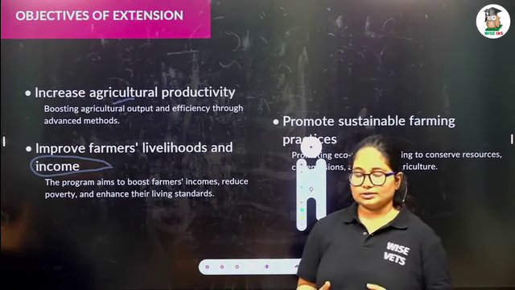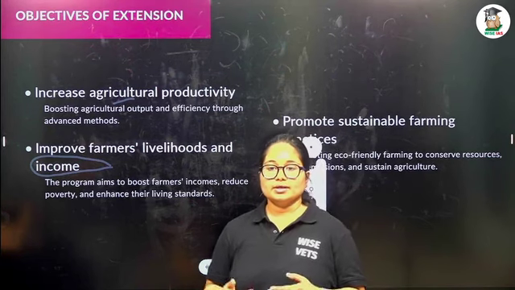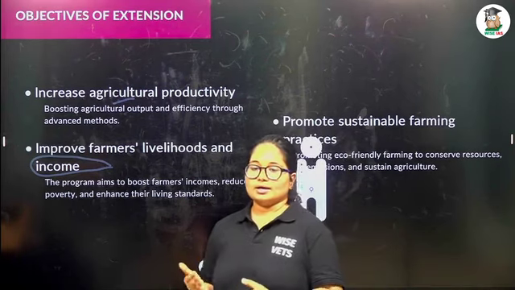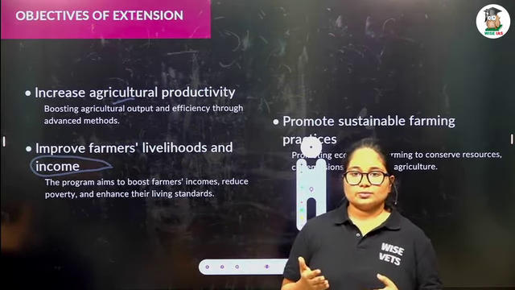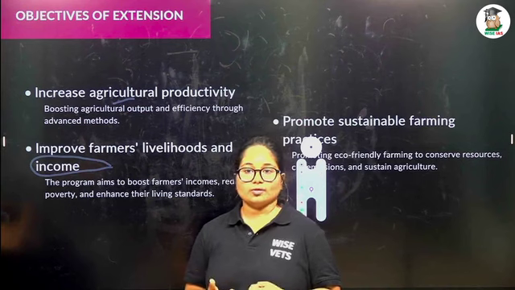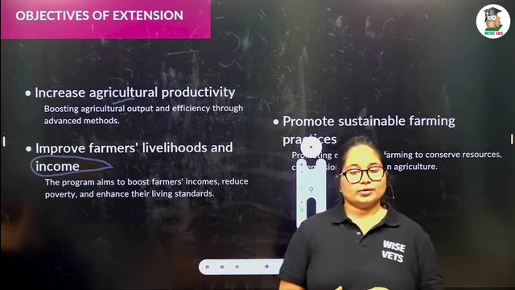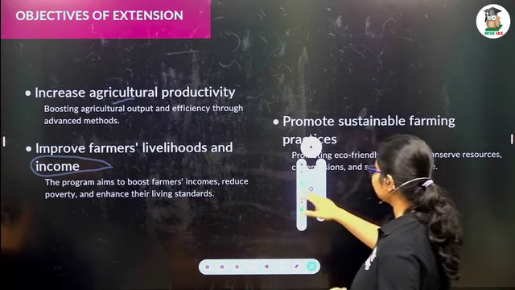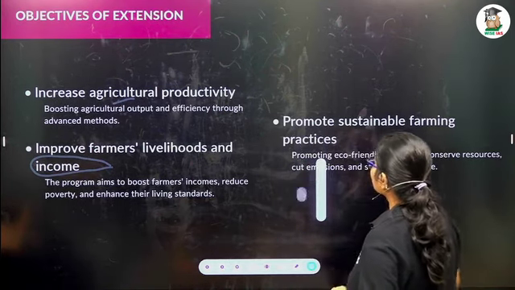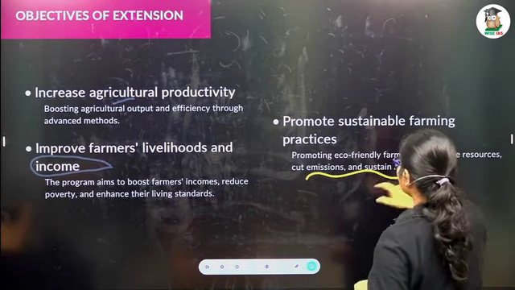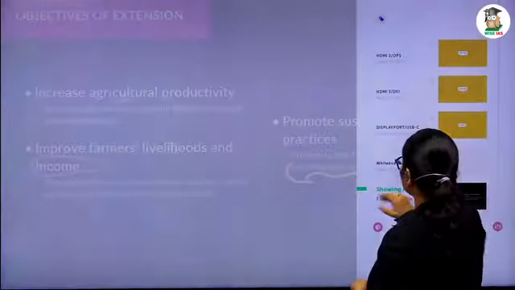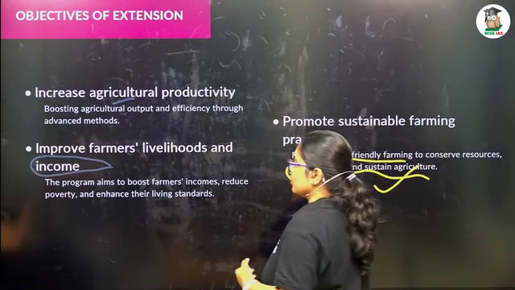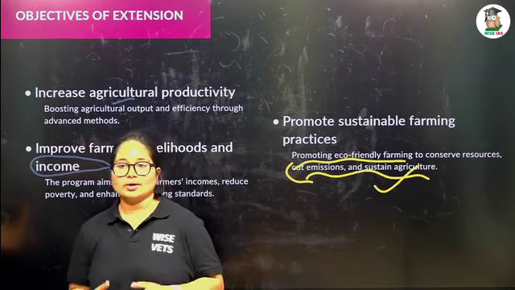Once he can generate more money, he can use that on his living condition. He can improve his housing condition, or he can adopt new technology. So the first objective is we have to enhance the efficiency of production, the agricultural productivity. The second one, we have to improve the livelihood and the income of the farmer. And the third one is the same: we have to promote the eco-friendly, conserve the resources, and cut the emissions in sustainable agriculture. So we have to promote sustainable livestock practices. Only 3 points in objective.